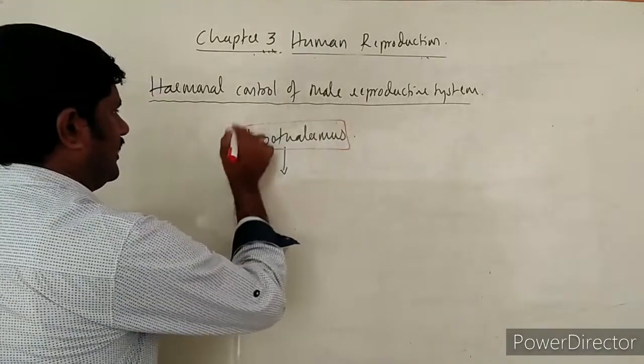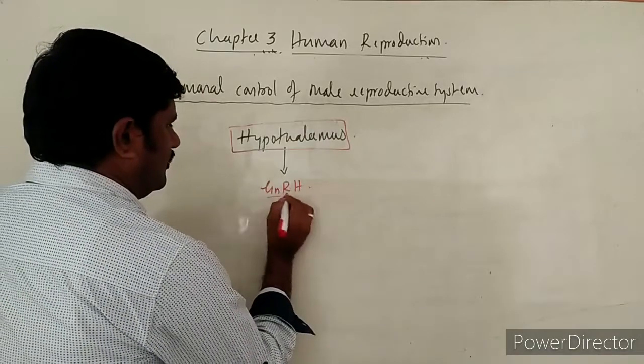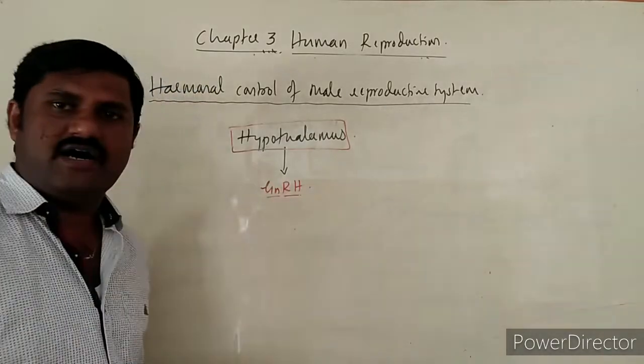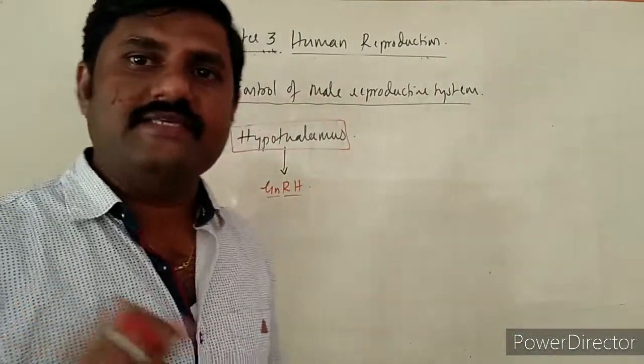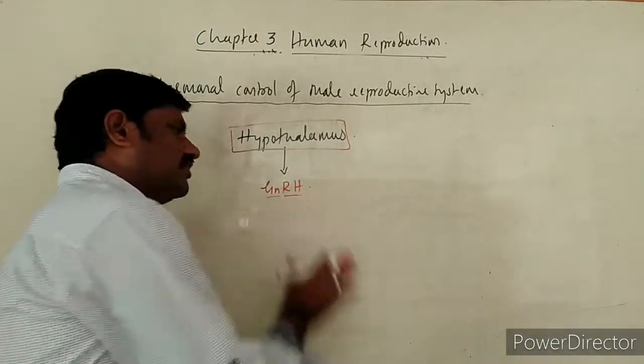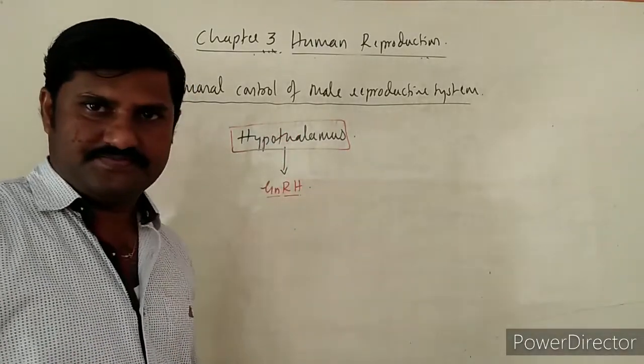Hypothalamus produces mainly GnRH. What is GnRH? Gonadotropic releasing hormone. These gonadotropic releasing hormones are released by the hypothalamus.